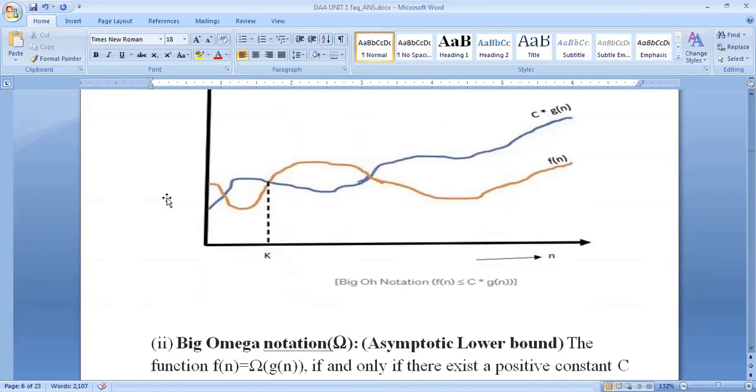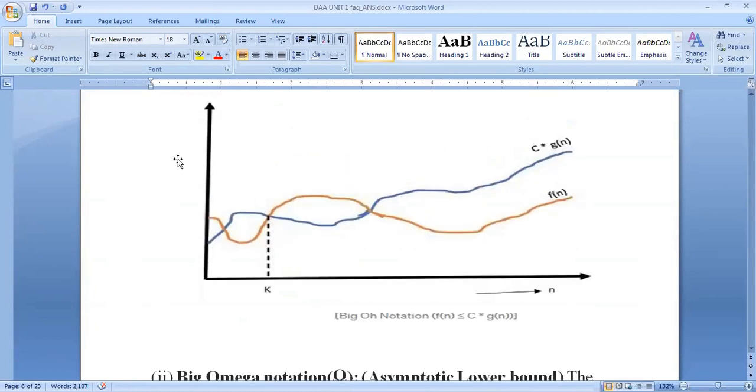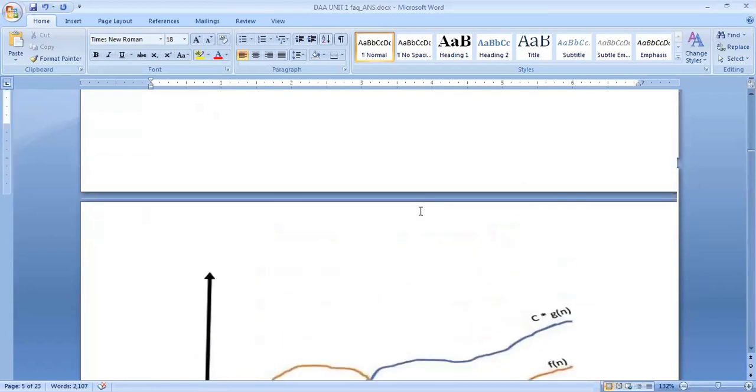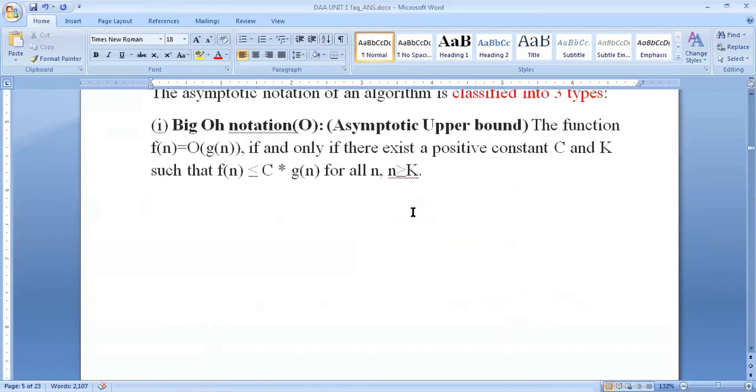This is the diagram for big O notation. We have c into g of n and f of n. Two functions are there. c into g of n is greater than f of n after some n values.